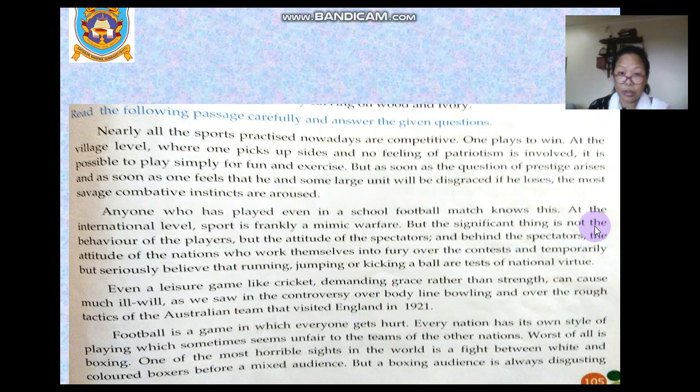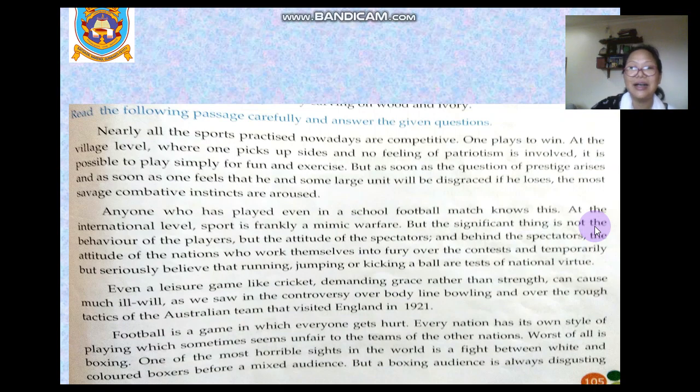Worst of all is boxing. One of the most horrible sights in the world is a fight between white and colored boxers before a mixed audience. But a boxing audience is always disgusting, and the behavior of the women in particular is far from understandable. Two or three years ago, when Home Guard and regular troops organized a boxing tournament, I was placed on guard at the gate of the hall with orders to keep the women out.